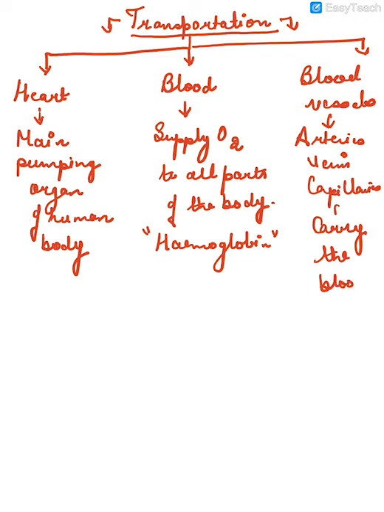So we have three main transportation systems of the human body: heart, blood, and blood vessels. Heart will pump the blood throughout the body. Blood will supply the oxygen to all parts of the body with the help of the red colored pigment, which is the hemoglobin. Blood vessels, which are the arteries, veins, and capillaries, will carry the blood.